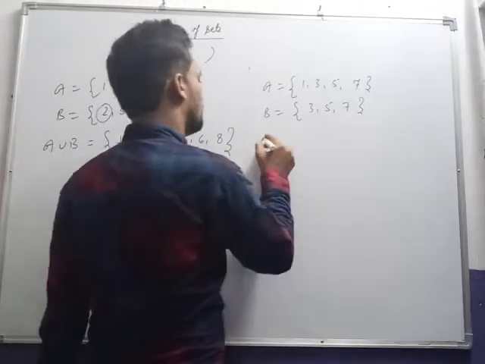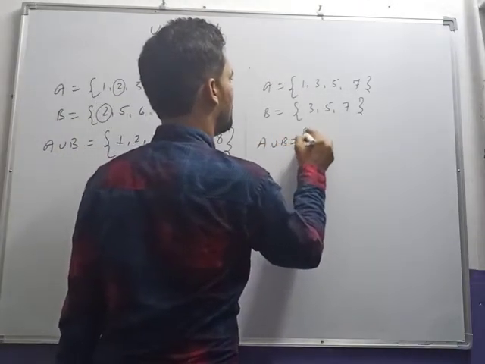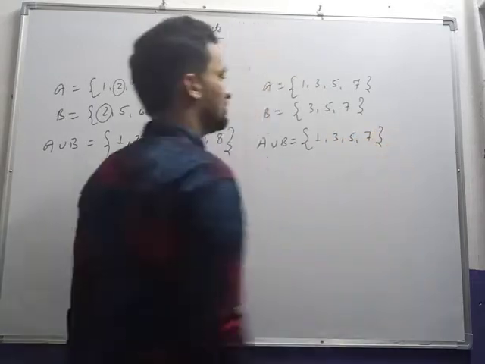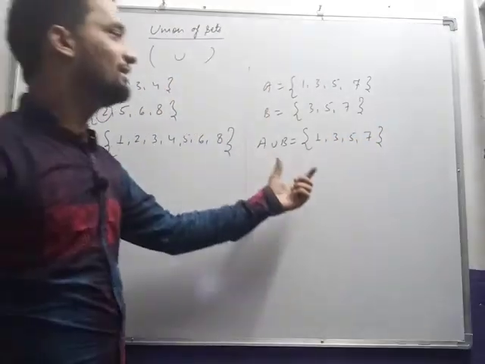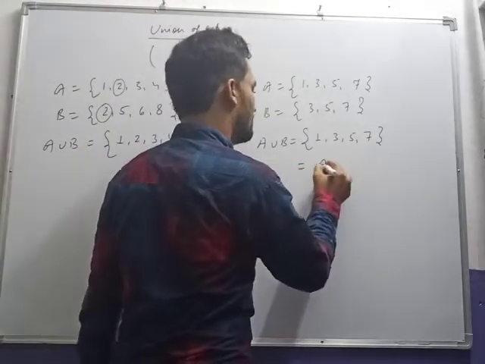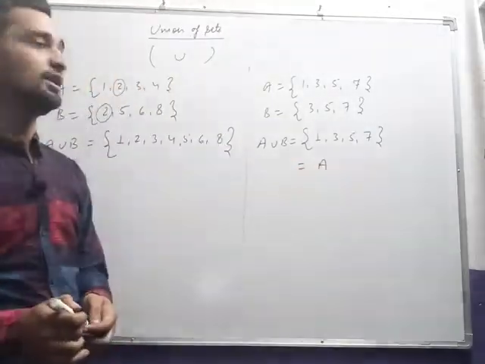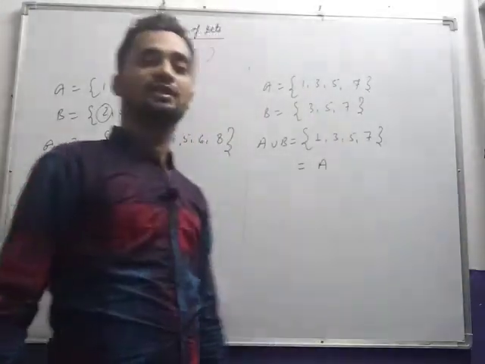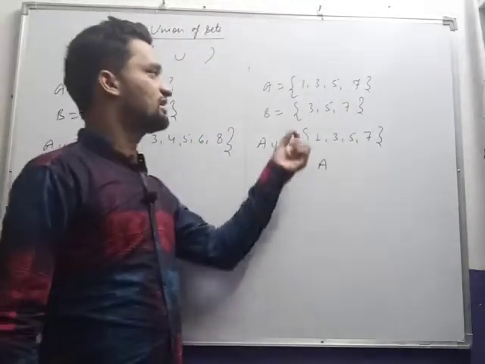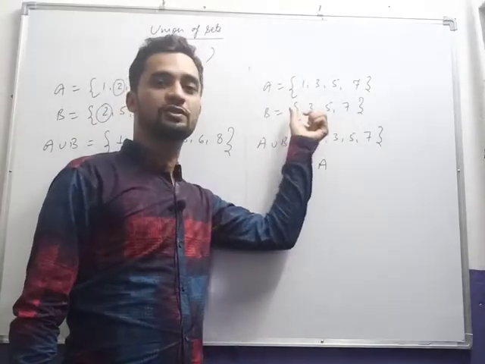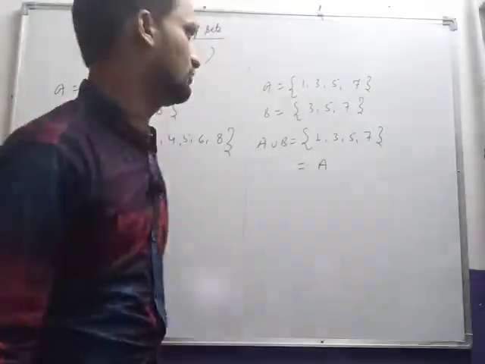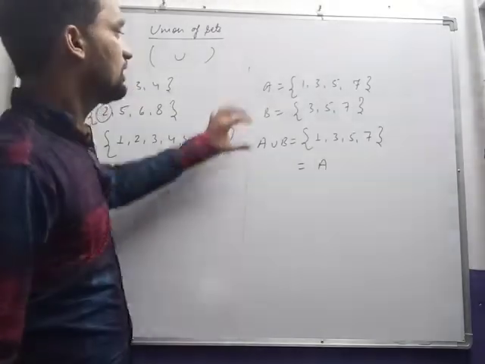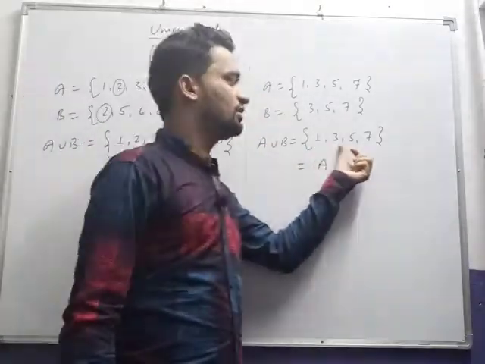A union B will be 1, 3, 5, 7, and in this case A union B became A, because 3, 5, 7 is already there in set A, or you can say B is a subset of A. That we will discuss in the next video, what is a subset of a set. So here A union B will be 1, 3, 5, 7.